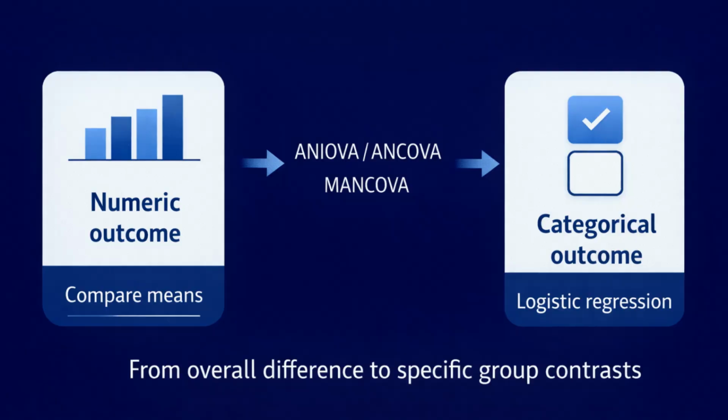The decision rule is straightforward. If the outcome variable is categorical and the research question is about likelihood or occurrence, logistic regression is the appropriate analysis. The choice is driven by the type of outcome, not by how many predictors are included.